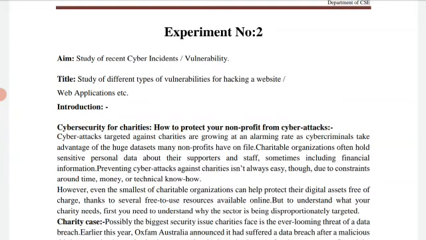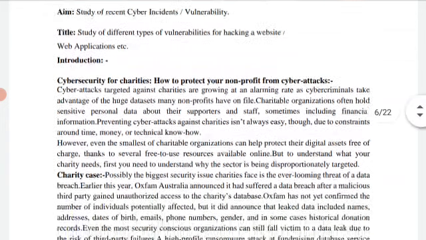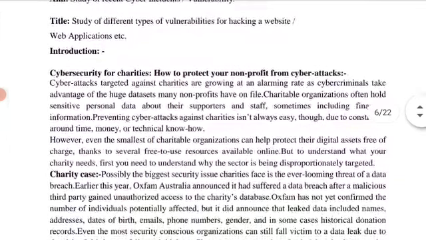Okay, so we will start with cyber security for charities. This was the attack which was done by the cyber attacker or hacker on the charities. First of all, let me explain why the attacker attacks the charities, or social charities or regional charities. Okay, because